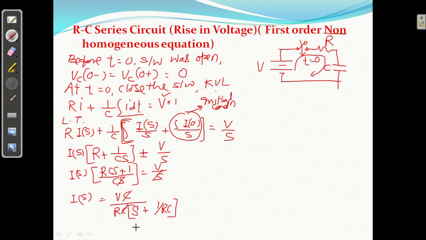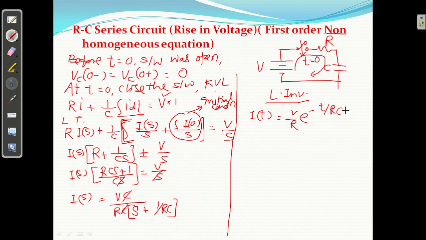So you can take the Laplace inverse directly because you have only one s. If you take the Laplace inverse, क्या आएगा? I of t equal to what? V by R. और इसका क्या आएगा? e raised to minus t by RC.